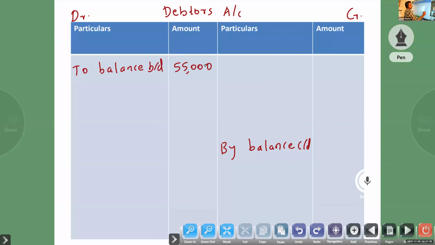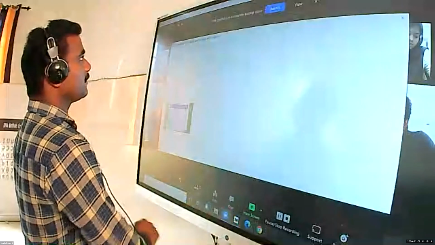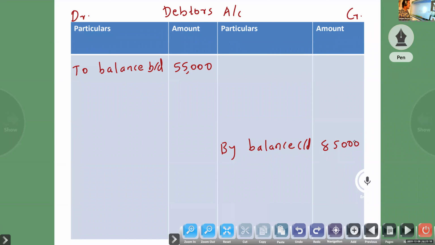The closing balance is also given, 85,000. If you have any doubt, you can ask. Opening balance 55,000, closing balance 85,000.